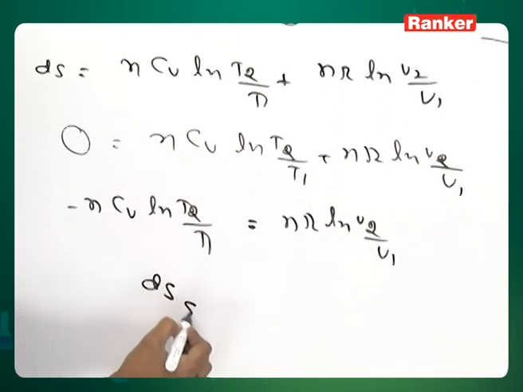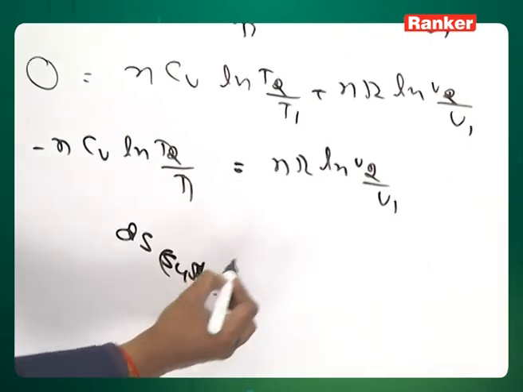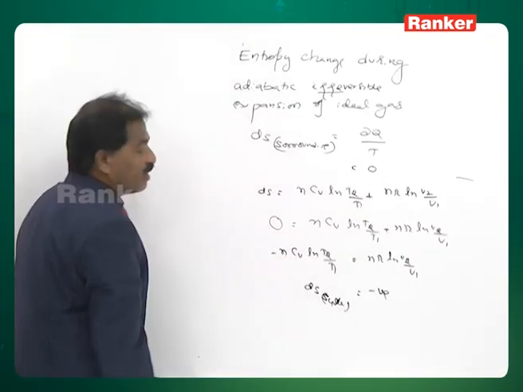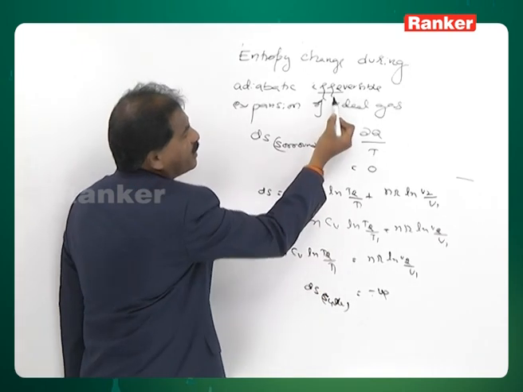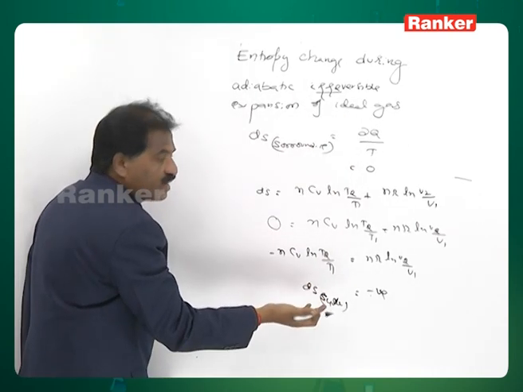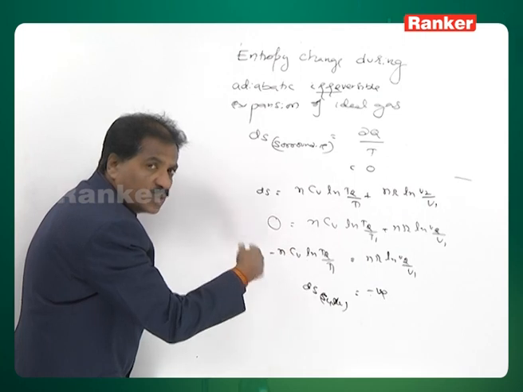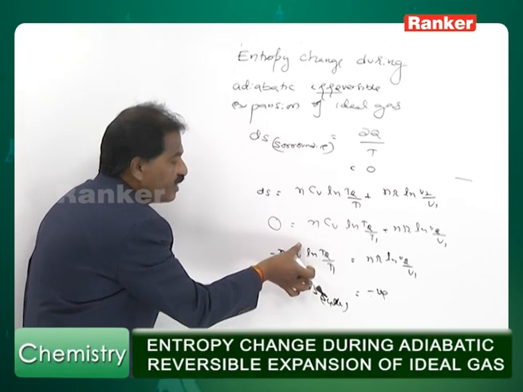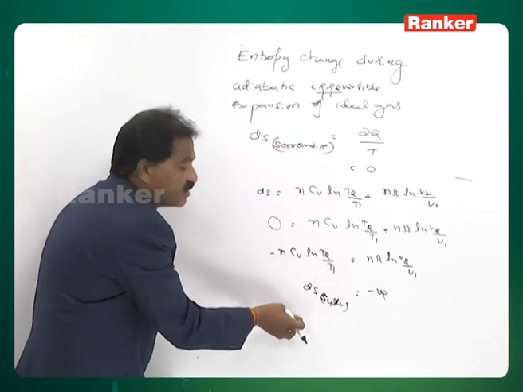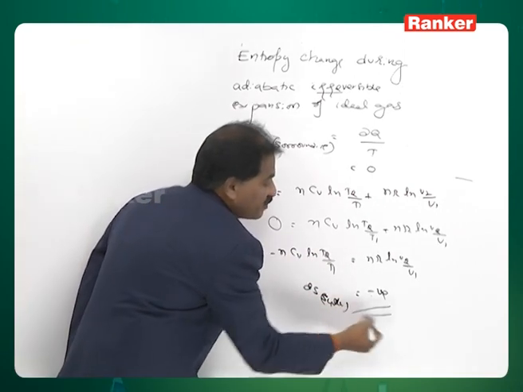Therefore, del S system finally becomes negative. The logic behind it becoming negative is that during the adiabatic irreversible process, the gas is undergoing expansion by spending its own internal energy. When the internal energy is spent, the net energy left with the gas molecules decreases, hence entropy becomes negative.